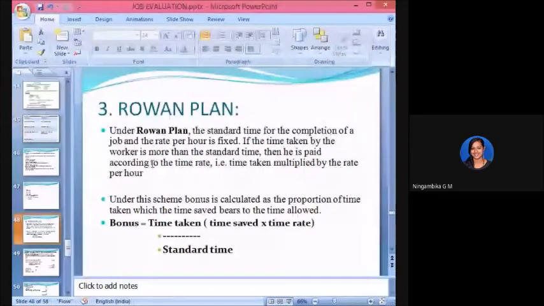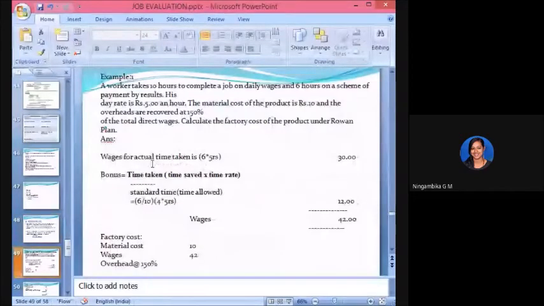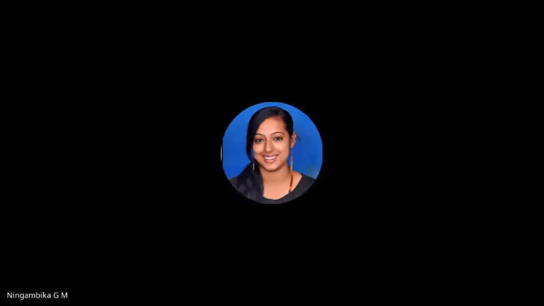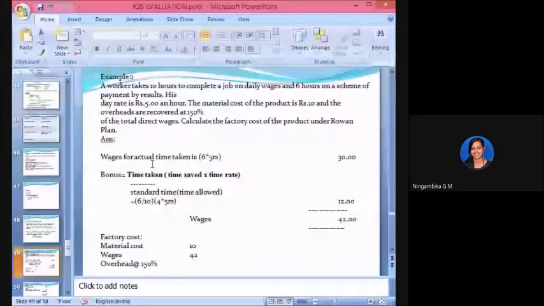Let us understand what the problem says. A worker takes 10 hours to complete a job on daily wages and 6 hours on a scheme of payment by results. Okay, he takes 10 hours to complete the particular job, and on the scheme of payment by results he takes 6 hours. His day rate is 5 rupees per hour. The material cost of the product is ₹10, and the overheads are recovered at 150% of the total direct wages. Calculate the factory cost of the product under Rowan plan.